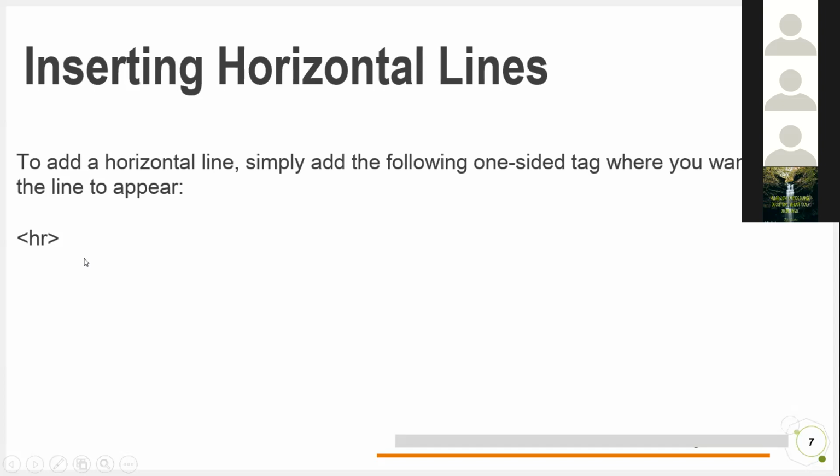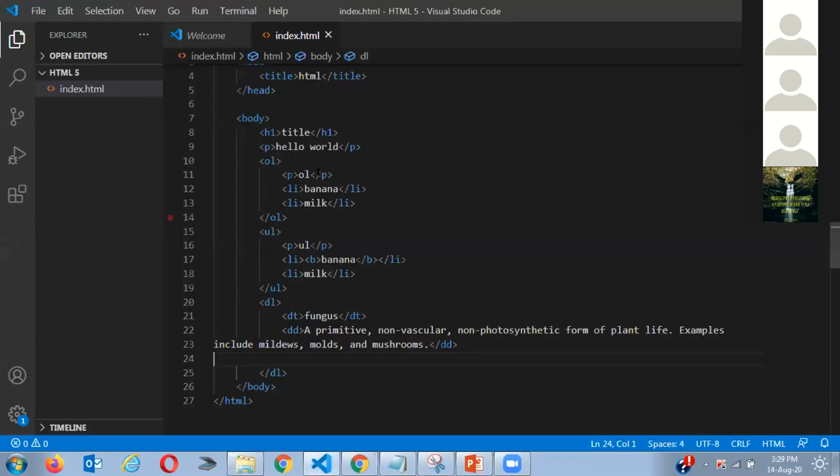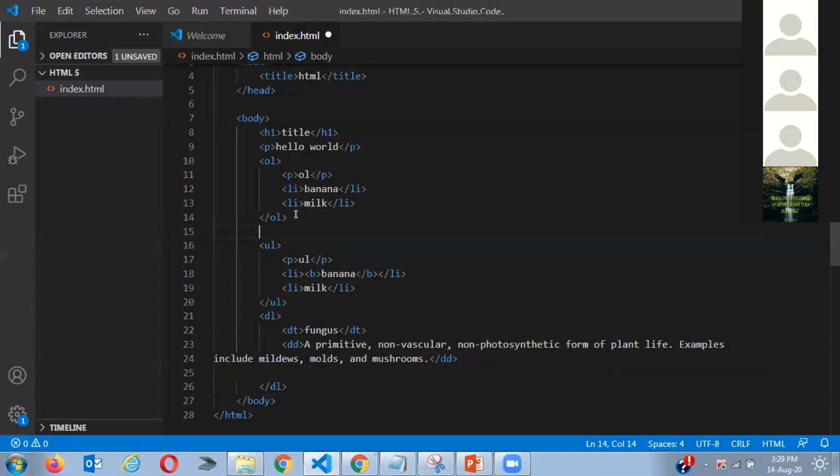It's used mostly for styling, and it's called HR. So what is HR? For example, you need a horizontal line on your website. Maybe you want to separate something. So that is what HR does. Let me tell you what it does. For example, I want to separate the OL and UL tag. So what do I write? I write HR.